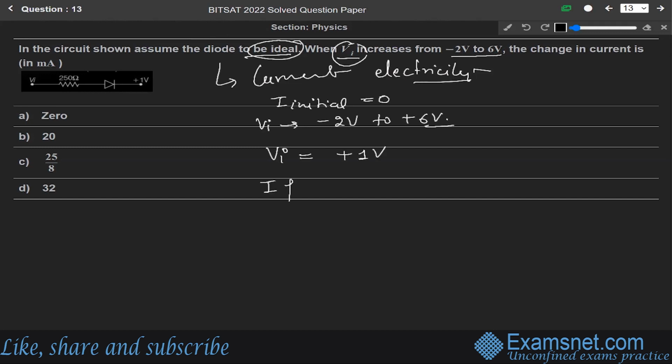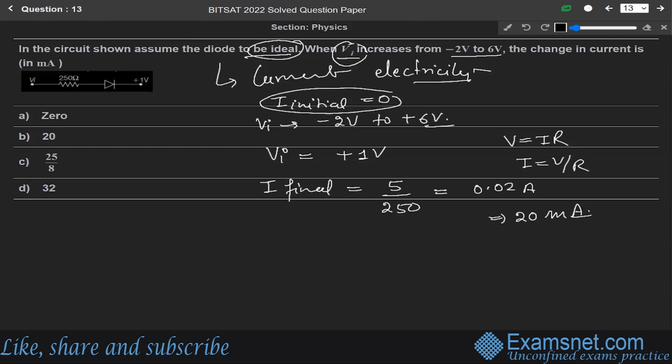So final current, using Ohm's law, since V equals IR, I will be V over R. So final current will be V is 5 volt over R is 250. Solving it, we get 0.02 ampere, which means 20 milliampere.